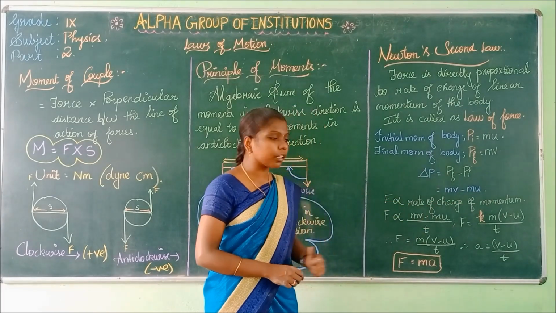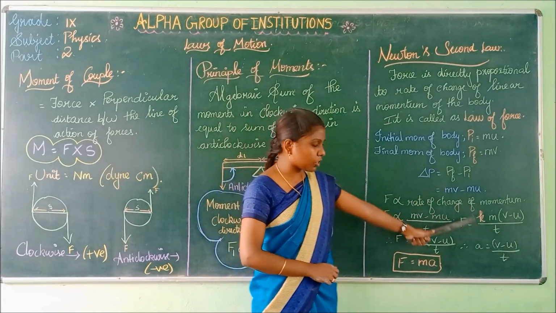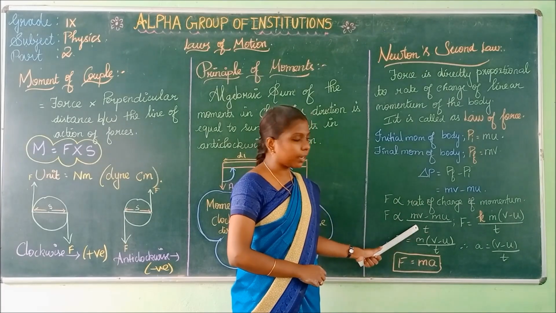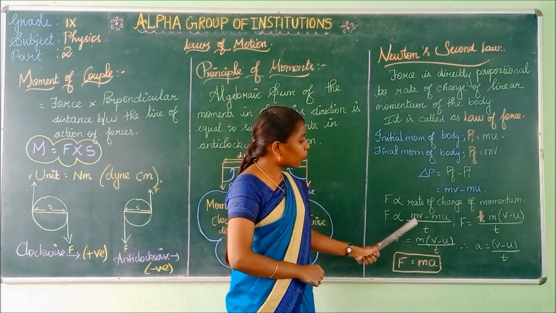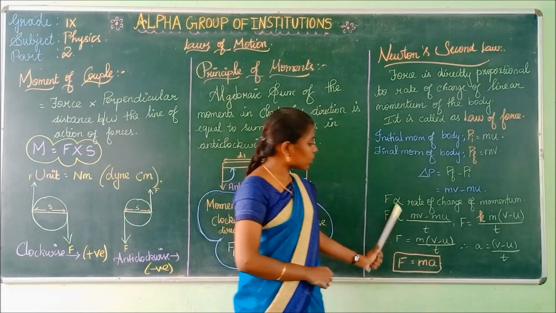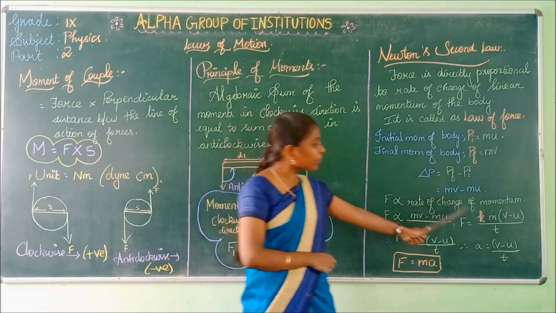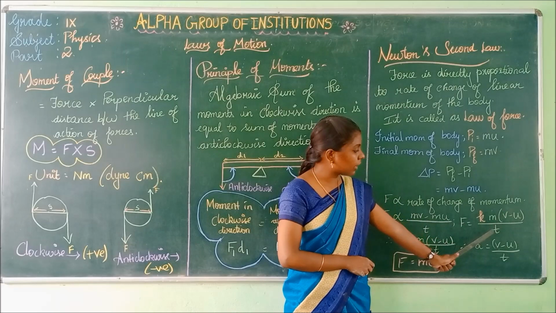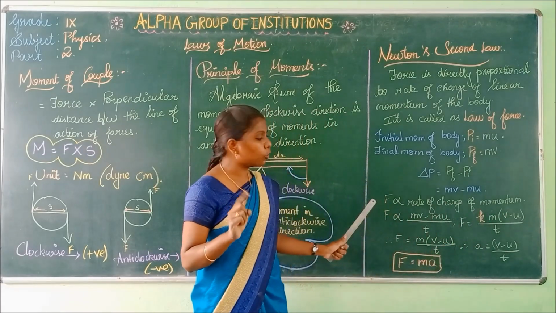From Newton's second law of motion, force is directly proportional to the rate of change of momentum. Rate here represents with respect to time. So mv minus mu by t. Now to remove this proportionality sign, we introduce a constant k. F is equal to k (mv minus mu) by t. Here k is equal to 1.